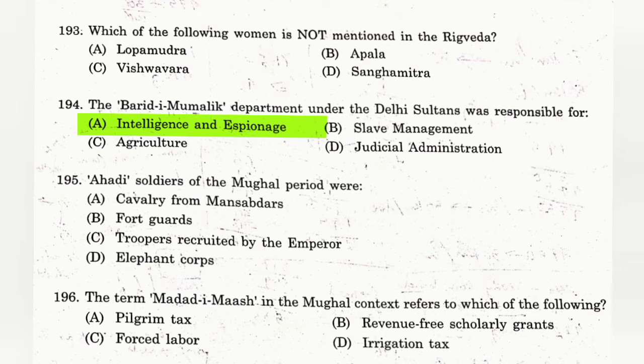Question number 195. Ahadi soldiers of the Mughal period were? The answer is C. Troopers recruited by the emperor. Question number 196. The term Madad-i-Maash in the Mughal context refers to which of the following? The answer is B. Revenue-free scholarly grants.